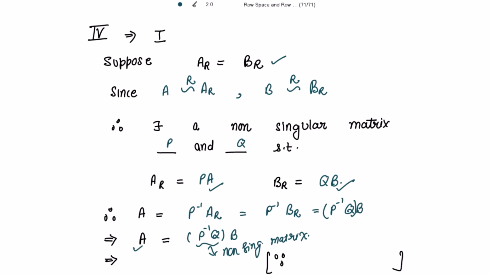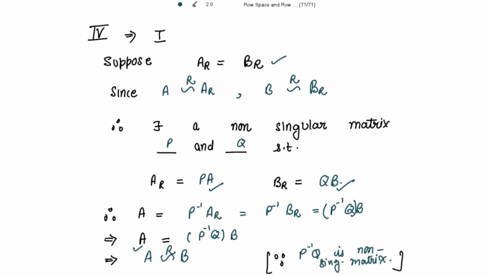So for this existence of this non-singular matrix P inverse Q, I can write further that this B is obtained from A by applying the row operations. Why? Because here P inverse Q is a non-singular matrix, hence the result. So we have shown that all these statements are equivalent. Alright, thank you.